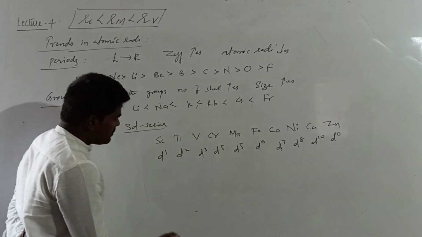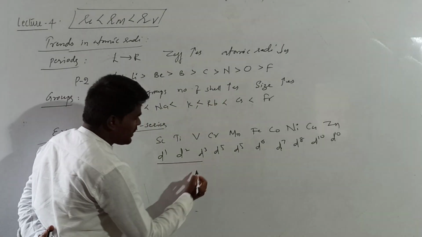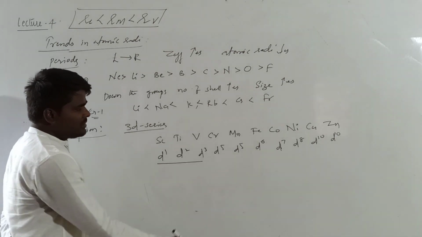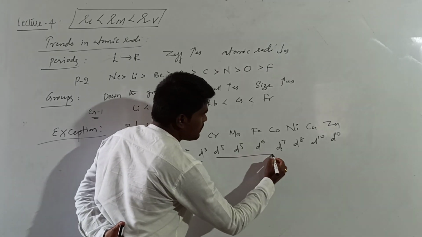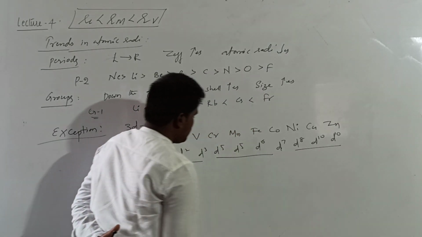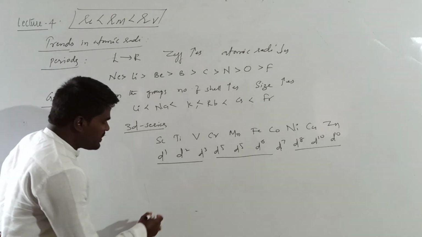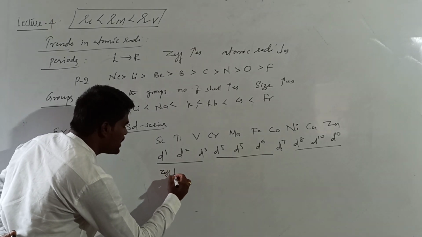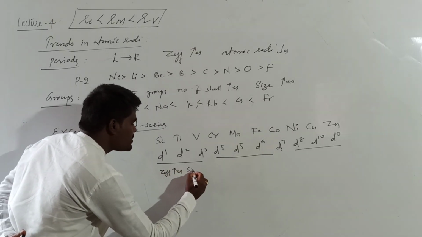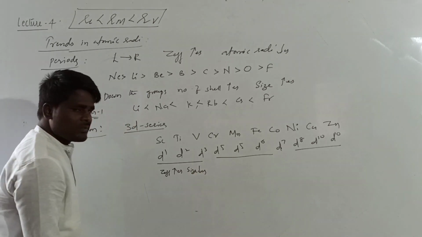If you observe here, from scandium to vanadium, what happens? Z effect increases, so that size decreases.